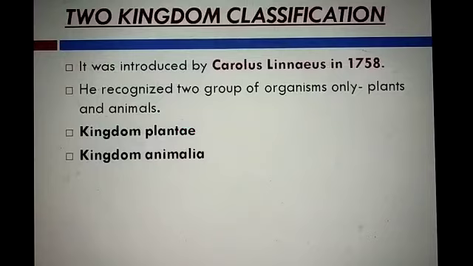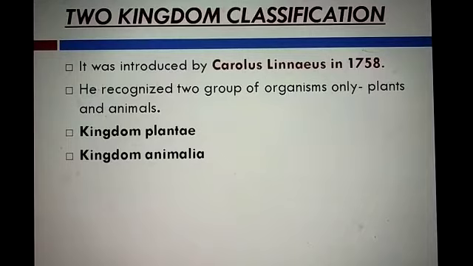And after that, Carolus Linnaeus introduced two kingdom classification. He recognized two groups of organisms only: plant and animal. He classified organisms into two kingdoms, kingdom Plantae and kingdom Animalia. Actually student, Linnaeus classified organisms on the basis of certain characteristics. If the characteristics matched with Plantae, then he kept it in kingdom Plantae, and if they matched with animals, then he kept it in kingdom Animalia.